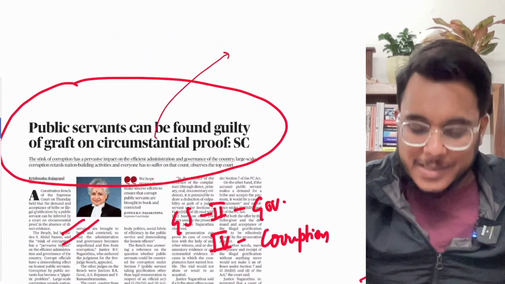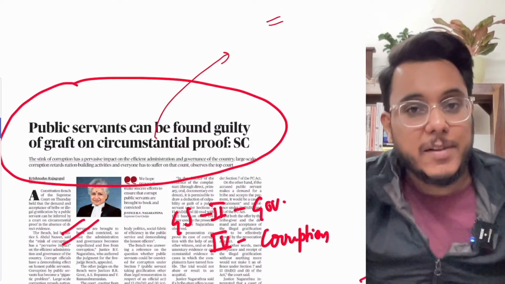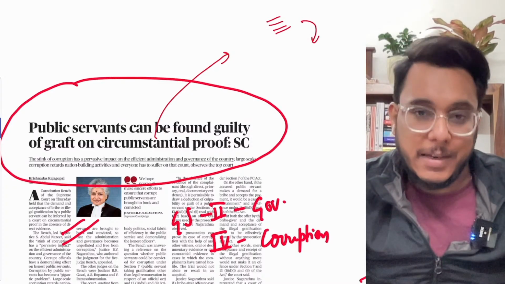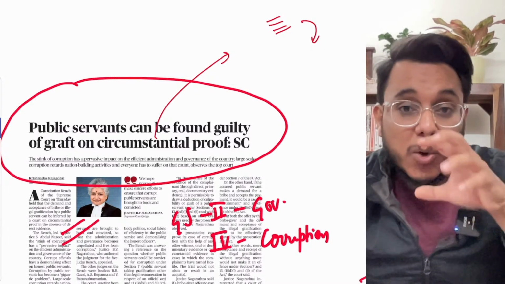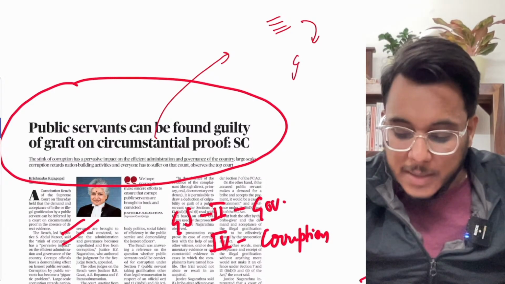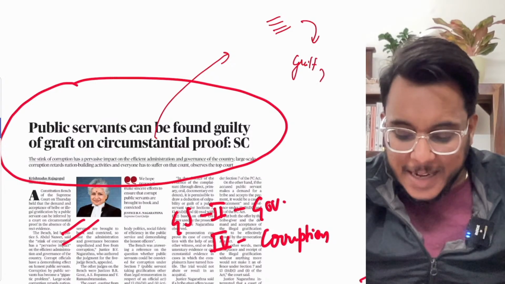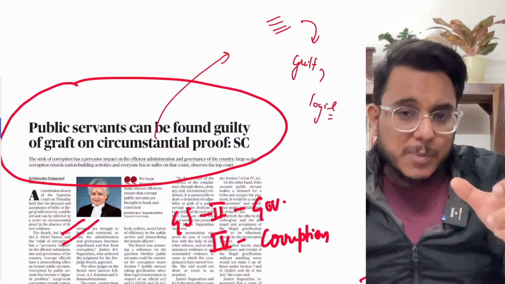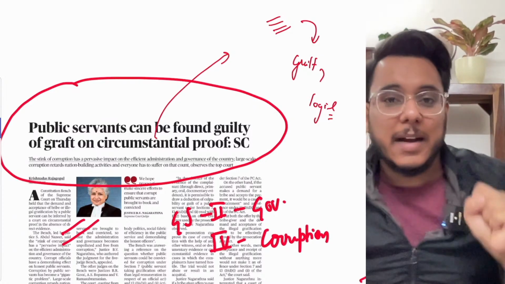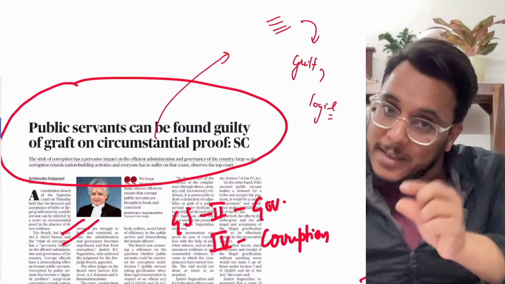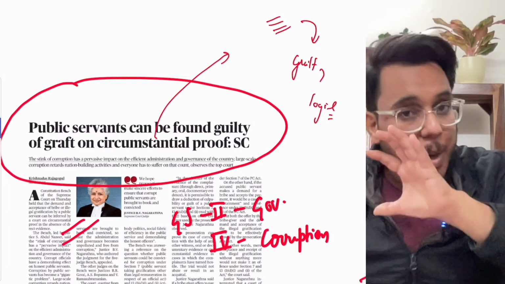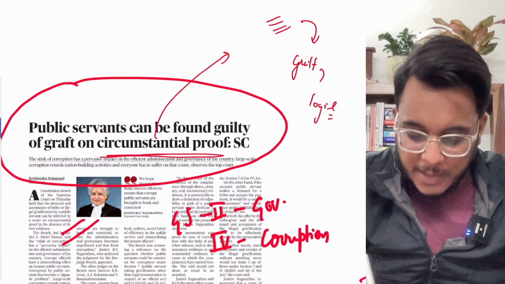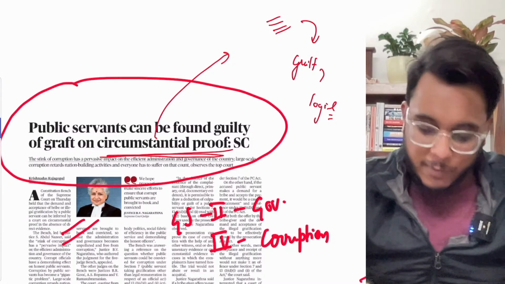Basically, there are certain evidences, certain proofs which don't directly prove one person's guilt, but they give a logical inference. They give a strong logical inference that this person probably has done that XYZ thing, but directly they don't prove it. That is circumstantial proof. For example,